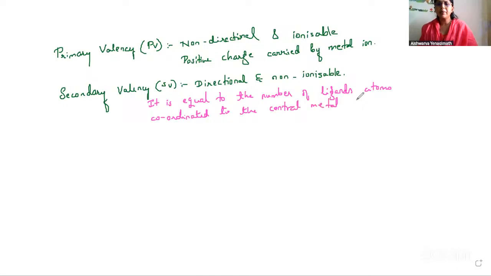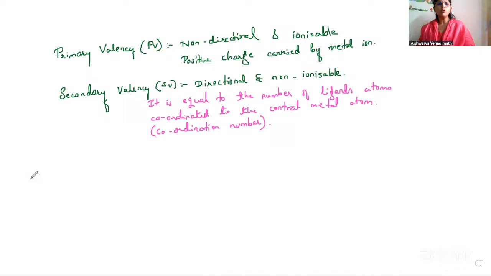Coordinated to the central metal atom. So can I use the term coordination number here? Is that right? So that is nothing but coordination number. Secondary valency is nothing but coordination number.